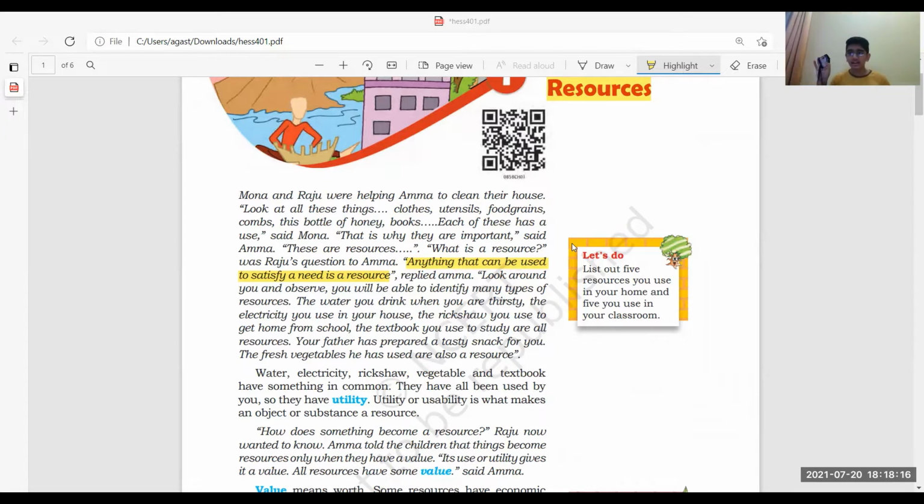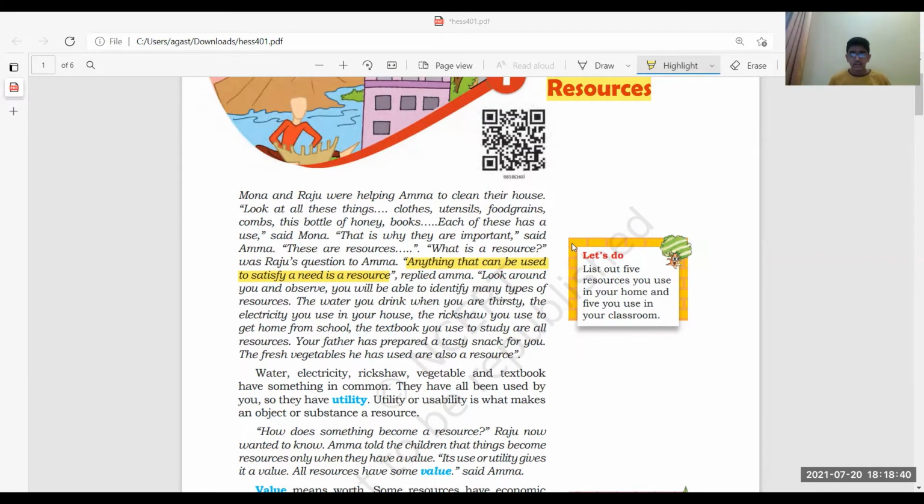This ID card has usability. When I go to school, it shows my identity, that he is Agastya. This pencil has some usability. It helps us to write. This compass box has some usability. It helps us to draw geometrical shapes. All the things around me are resources.